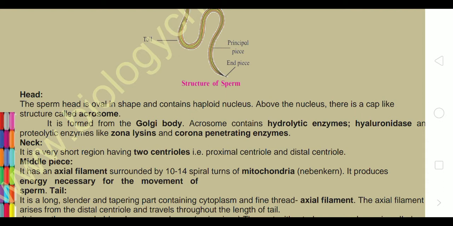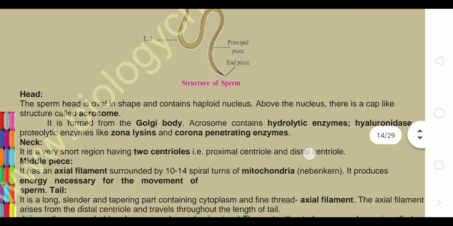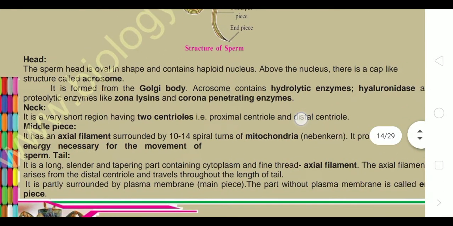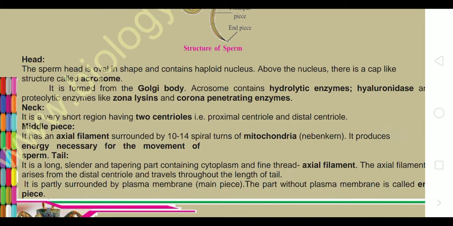An acrosome contains hydrolytic enzymes, hyaluronidase, and proteolytic enzymes like zona lysins and corona penetrating enzymes. So these are responsible for the entry of the sperm into the ovum.